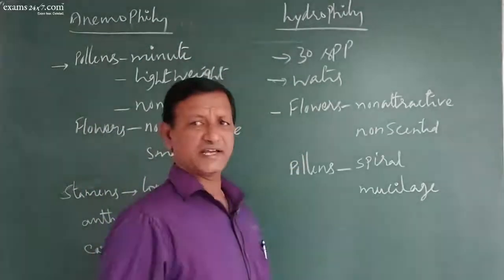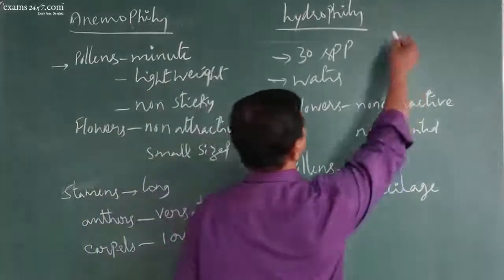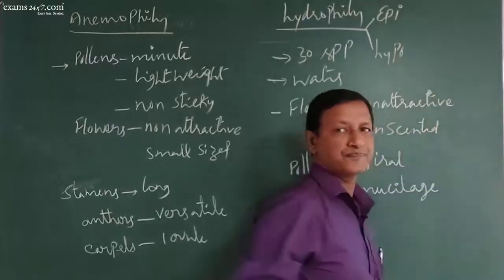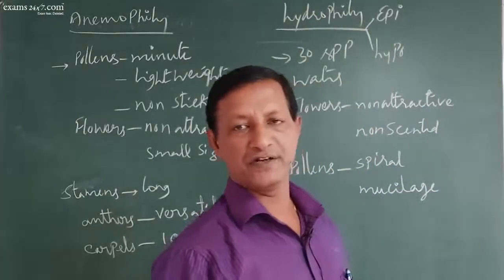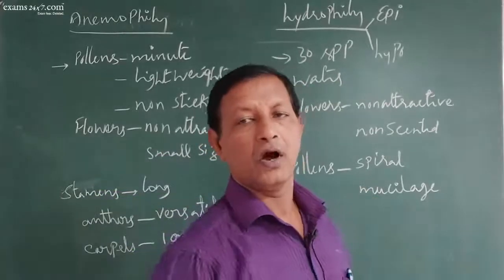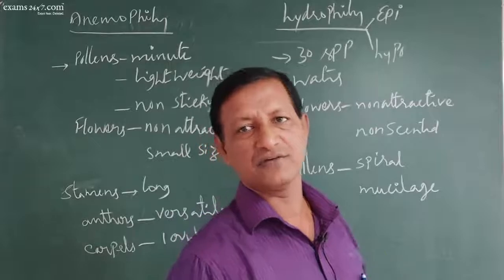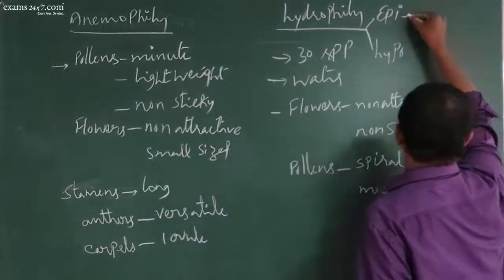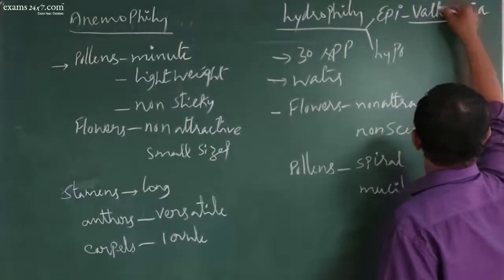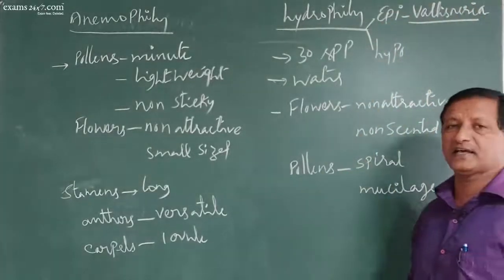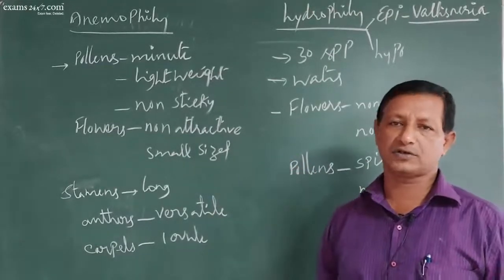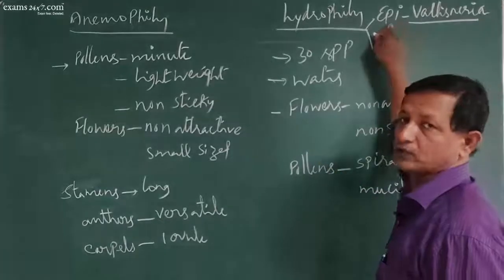And hydrophily is again of two types. It may be epihydrophily or hypohydrophily. Epihydrophily or hypohydrophily means the pollen grains may be released on the surface of water or within the water. For example, in case of Vallisneria, the pollen grains are released on the surface of water, carried by the water current, and involved in the process of fertilization. So that is called epihydrophily.